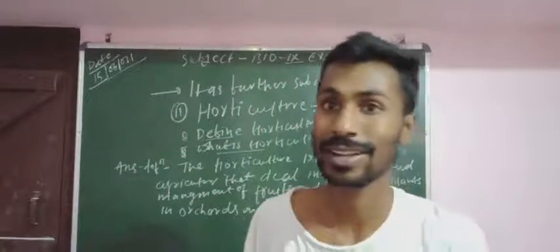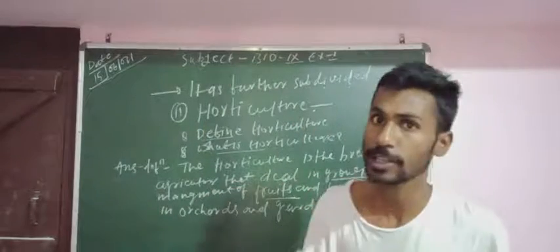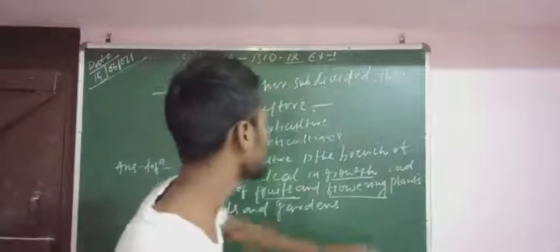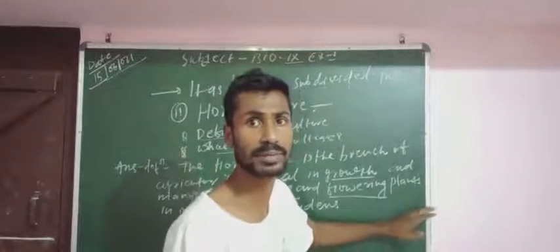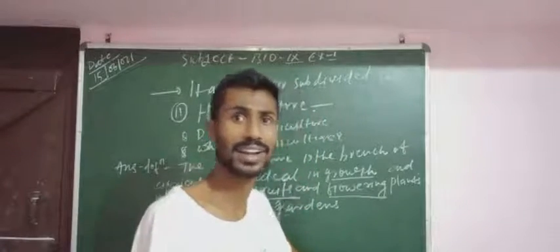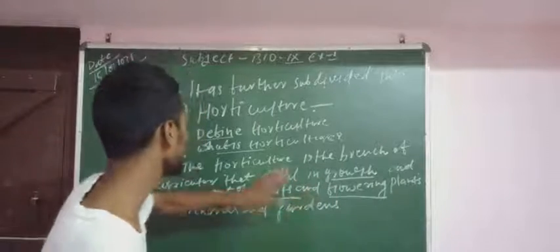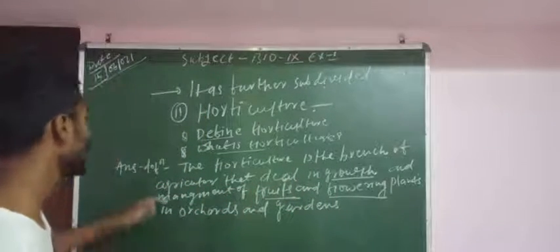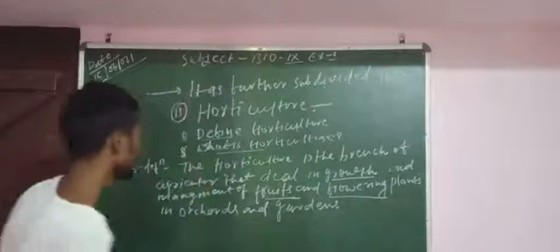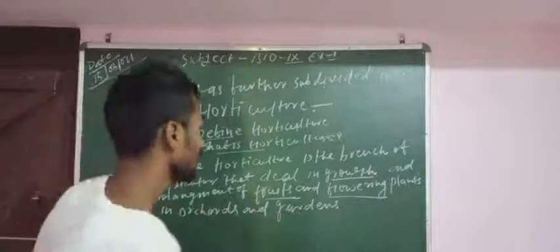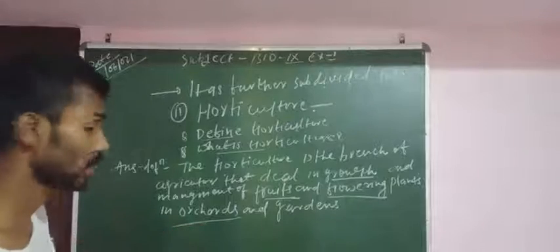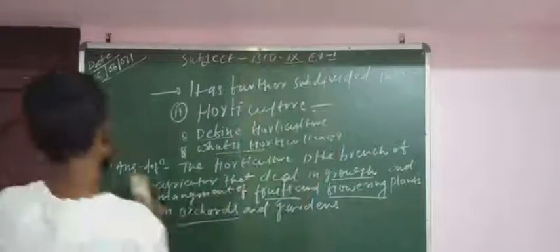The department of horticulture is completely specialized in the growing of fruits and flowering plants. Flowering plants are those from which we get flowers, such as marigold, roses and lilies and other kinds of flowers. So horticulture is the branch of agriculture that deals with growth and management of fruits and flowering plants in an orchard and garden. And the new word is orchard. We will define it a little.